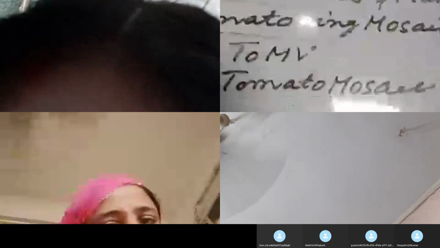I have written here the various symptoms which take place in this disease. The first symptom is the appearance of chlorotic spots on the leaf. The second symptom is the wrinkling of the leaf. The third symptom is the mosaic-like spot, mosaic appearing in the form of rings. Why is this disease known as tomato ring mosaic? Behind the name, there is the word ring. The mosaic appears in the form of ring.